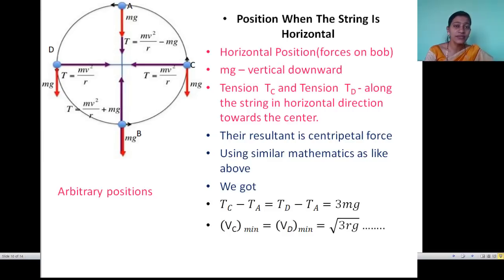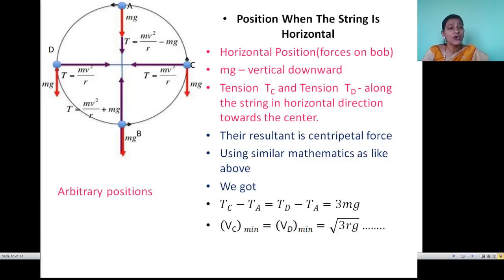Now another thing is whenever the particle is revolving in vertical circular motion, some positions are arbitrary positions. That means these positions are not in our control. At such positions, what happens? The two forces, force due to weight mg and force due to tension, are neither in the same direction nor perpendicular to each other. Some situations are there when the body is going to perform vertical circular motion.